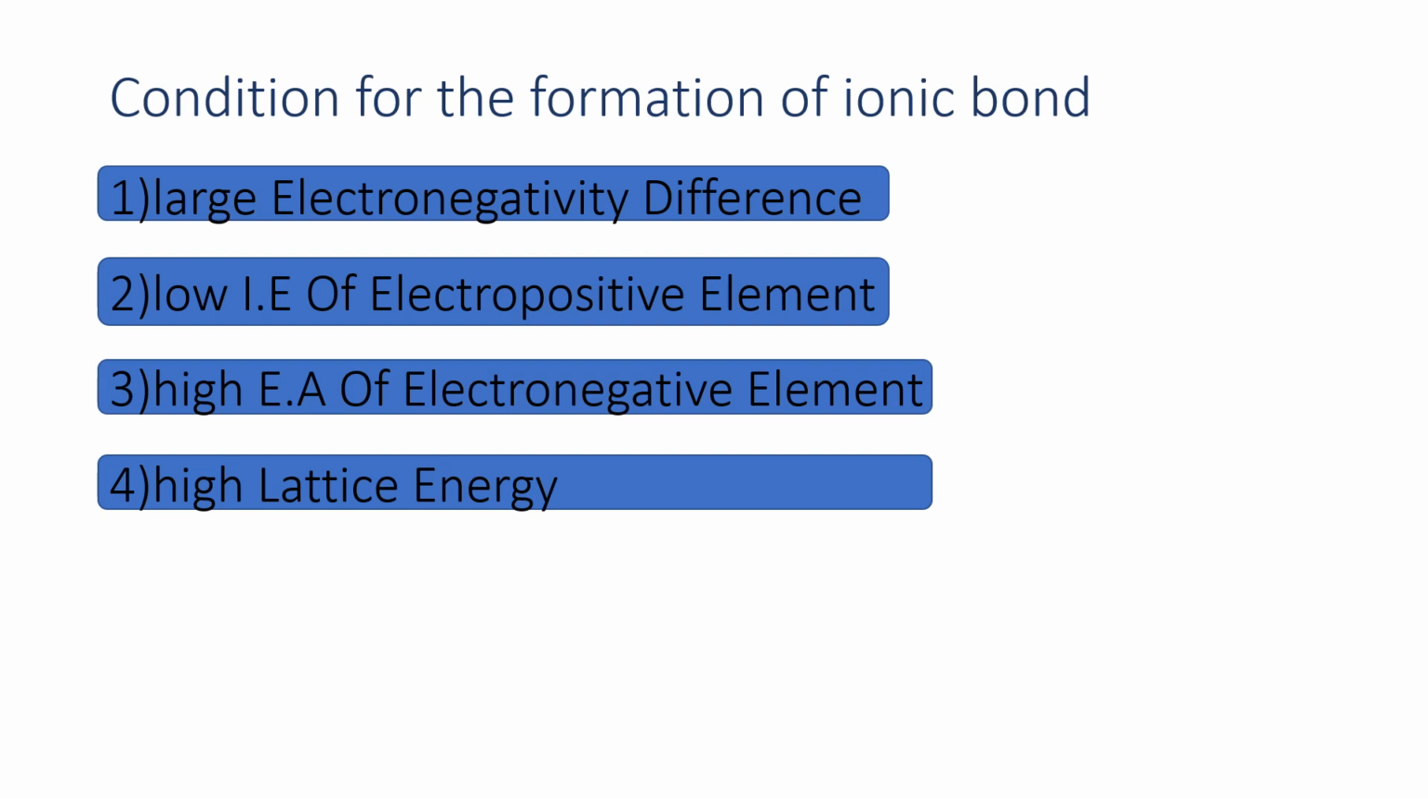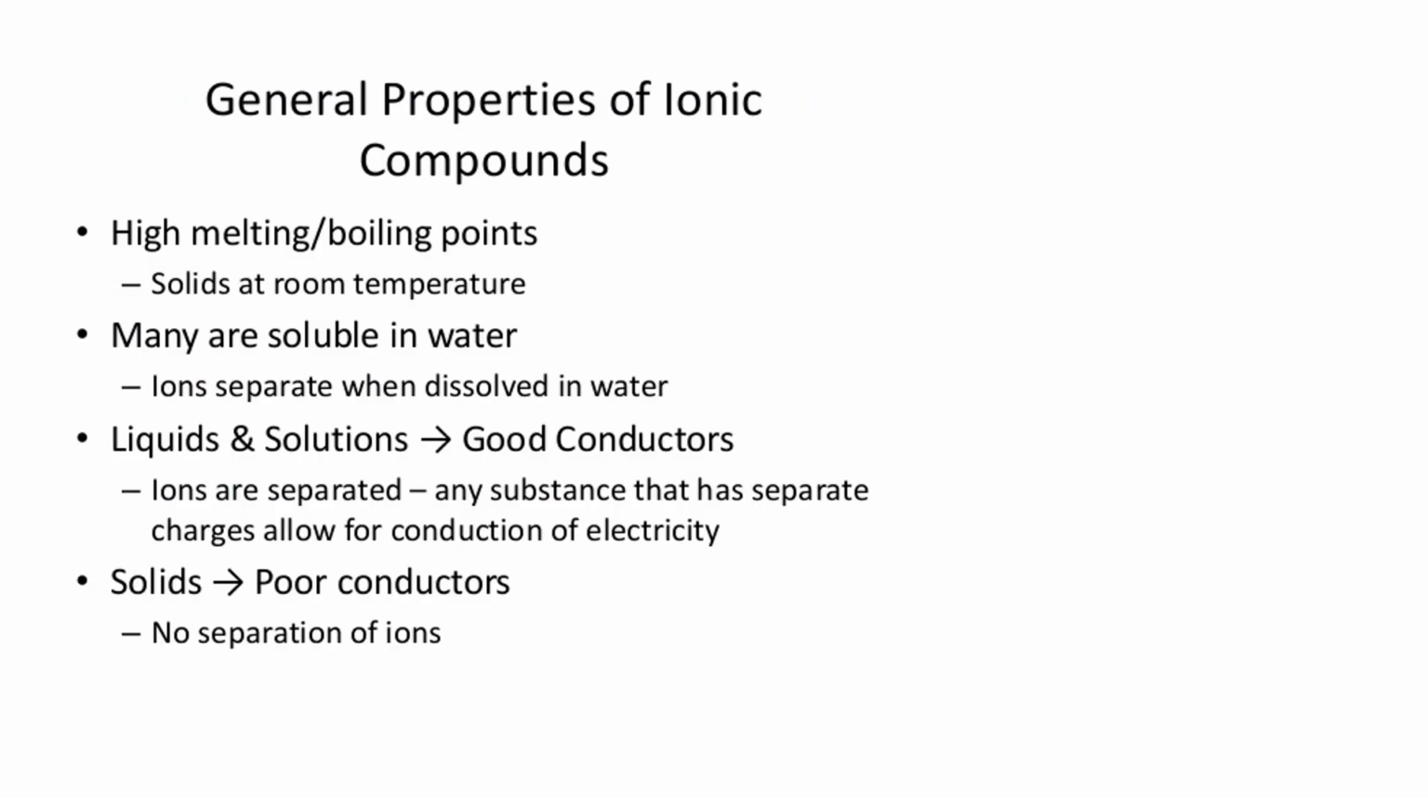It means we give a small amount of energy and it loses its electron. And the third is high electron affinity of the electronegative element. Electronegative elements are on the right hand side of the periodic table, so they have high electron affinity to gain electrons. And the fourth one is high lattice energy. So the formation of an ionic compound has high lattice energy.